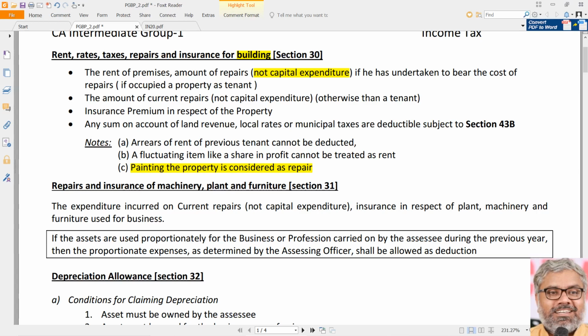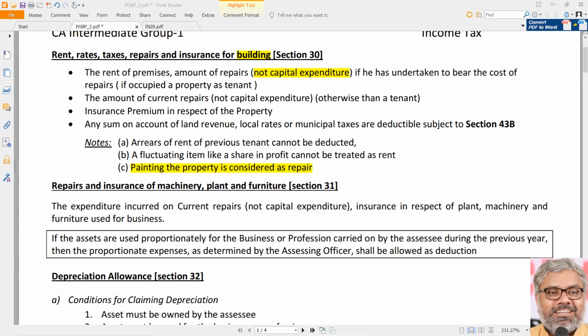So like this, many situations will appear. These are only examples I am telling. Any other situation can appear in the examination question. How to know whether it is a capital expenditure or not? The answer is common sense and a little bit of thought process and judgment. That is required.